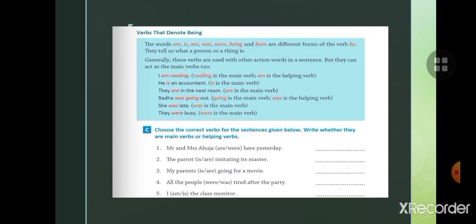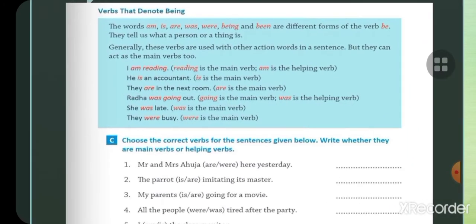Next is verbs that denote being. The words am, is, are, was, were, being and been are different forms of the verb be. They tell us what a person or thing is. Generally, these verbs are used with other action words in a sentence, but they can act as a main verb too. Sometimes they act as a main verb and sometimes as a helping verb.